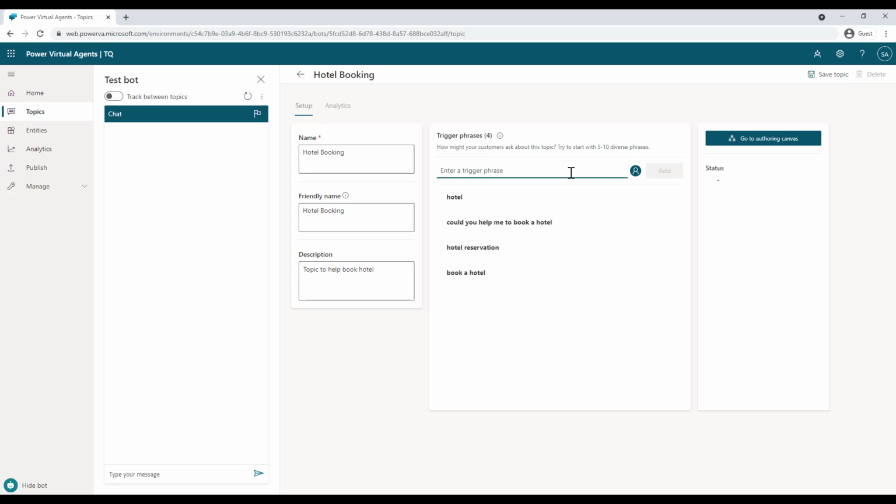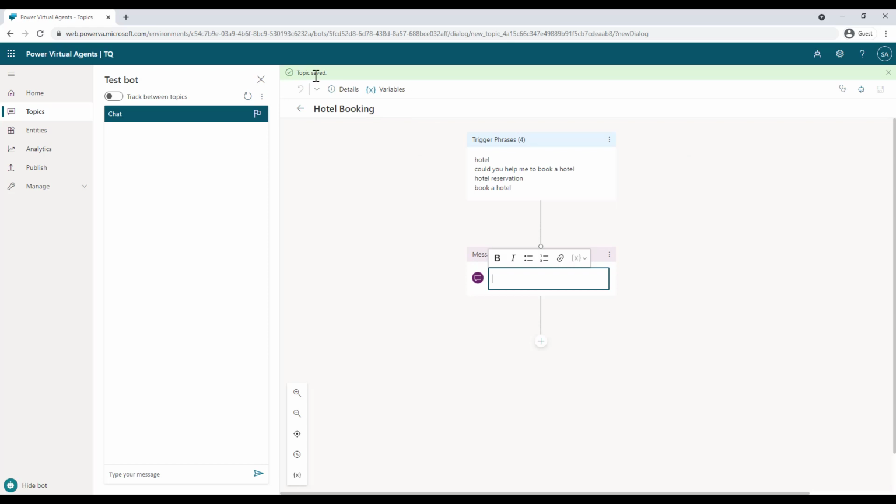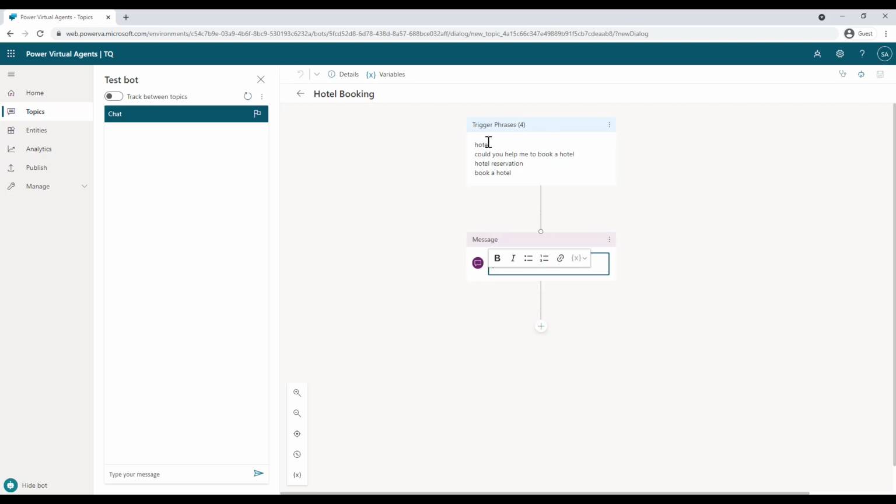So once you have provided the trigger phrases, now it's time to go to authoring canvas. Okay. So either you can save the topic, or if you click on go to authoring canvas, it will first save the topic and then take you to the authoring canvas. So here you will see that the topic is saved, and then there is the authoring canvas over here where you can start creating the logic based on which the bot will proceed further.